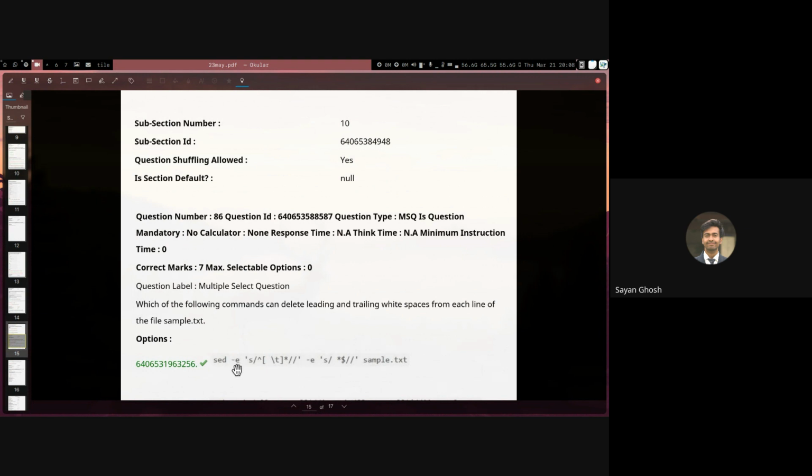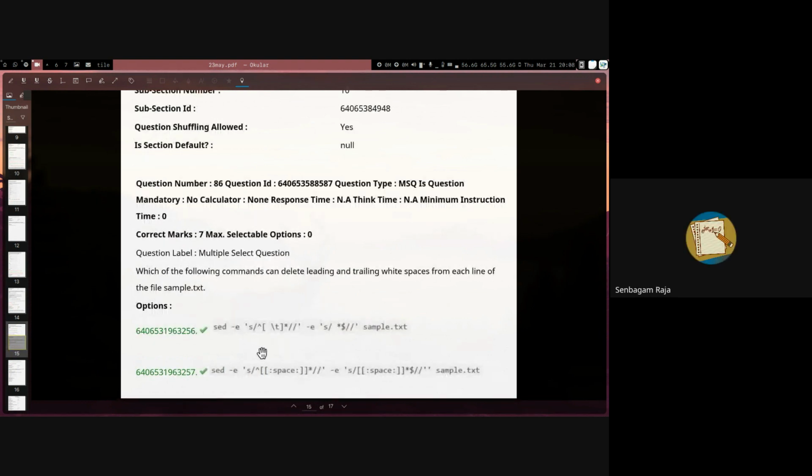And as you told in the last one, we can use minus E to separate multiple statements. So we are also doing this check: this was for the starting, and then we are checking for the ending. If it ends with one or more spaces, we replace that with nothing. In the ending we are only checking space, whereas in the starting we are checking space and tab. Since it's a single space, we are not enclosing it in a square bracket. Yeah, exactly. You can put it in square brackets, but you don't need to.